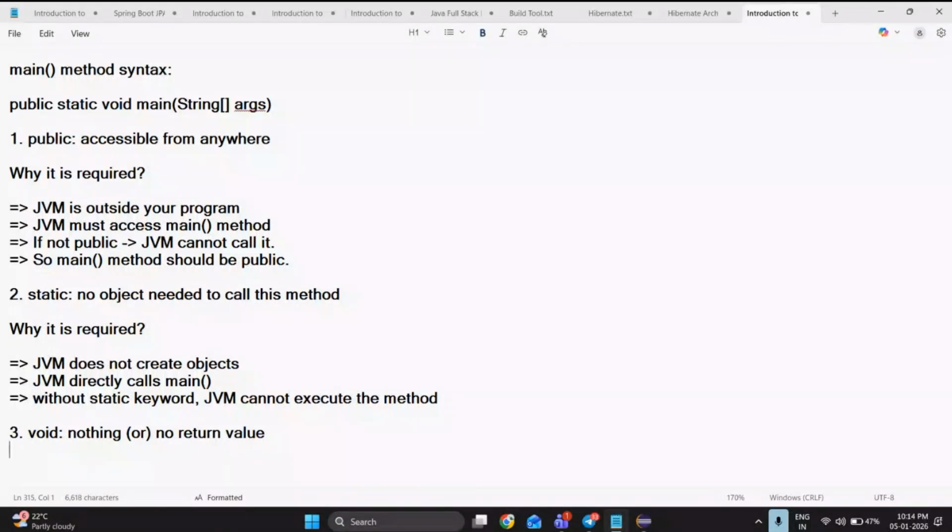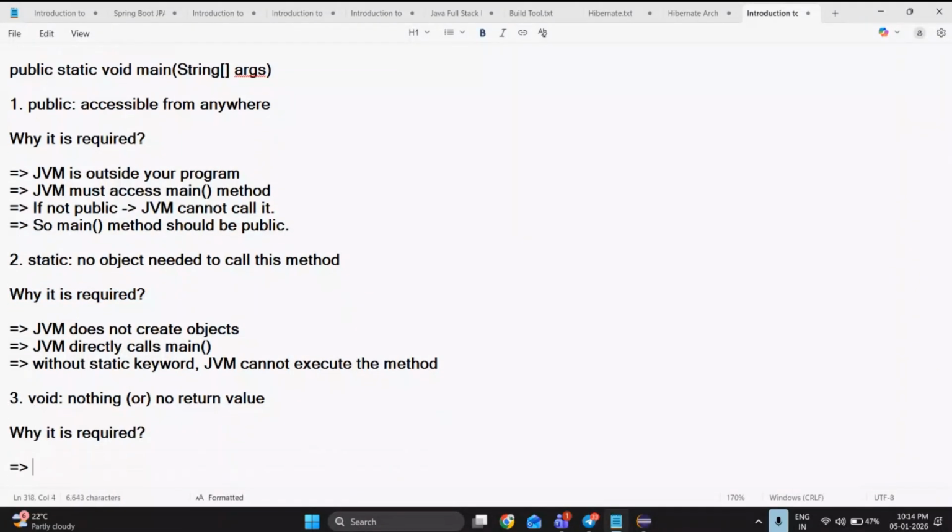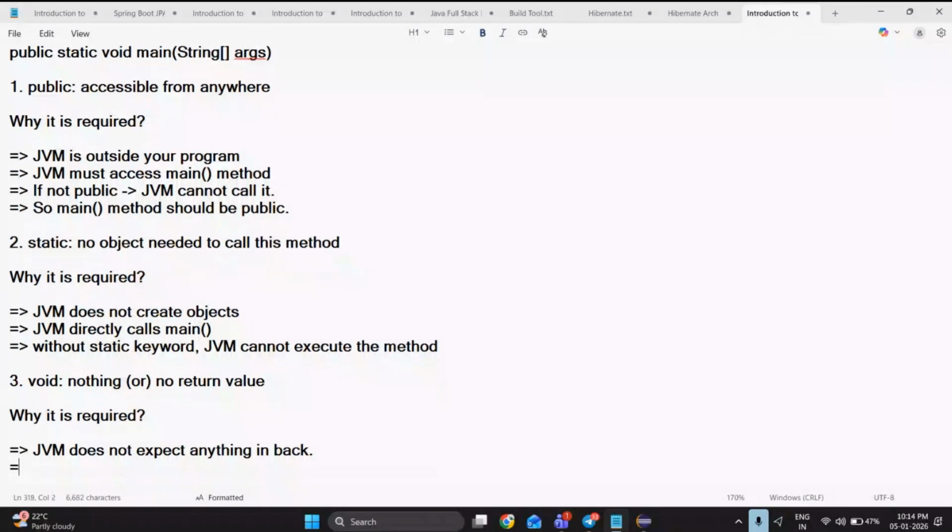Okay. So next, why is there nothing? Why is it required? Let me tell you. It is required because JVM does not expect anything back.